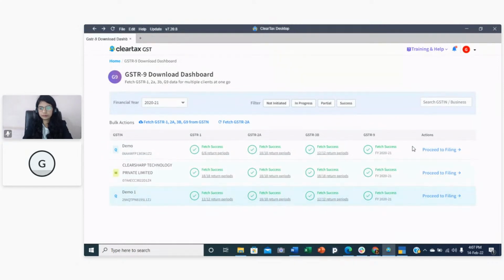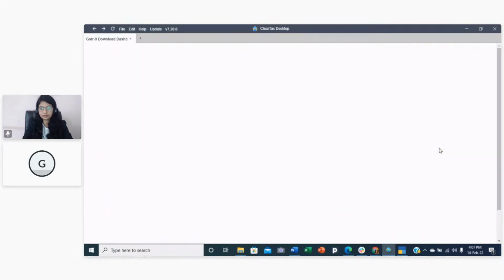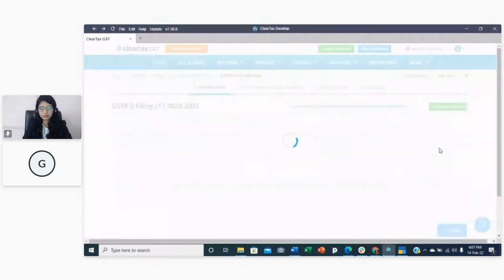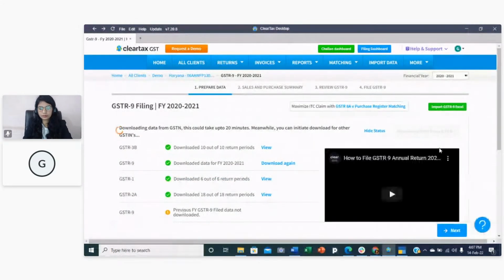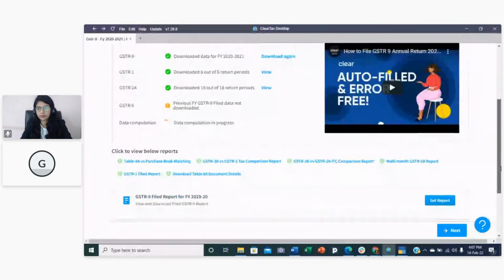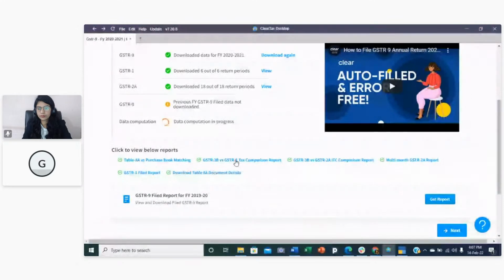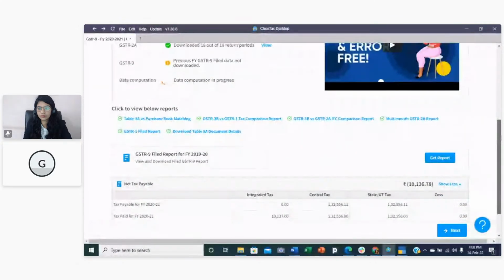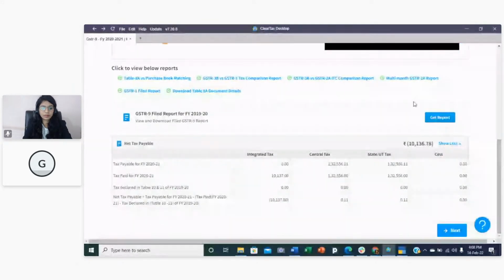Now you can click on any one to proceed to filing and you will land on the GSTR-9 page itself. Accordingly, you can view the reports below for GSTR-9. If your GSTR-9 data is there, you can even download it from here, and you can see some data is already there from the previous year, and for the current year also, it's already there.